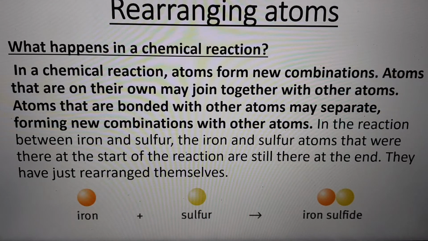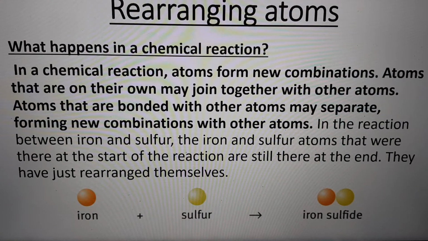Let us see the reaction between iron and sulfur. Iron and sulfur react together to form iron sulfide. In a chemical reaction, no atoms are lost, and no new atoms are produced. The atoms are simply rearranged in a new combination.